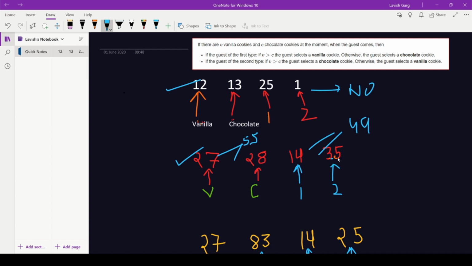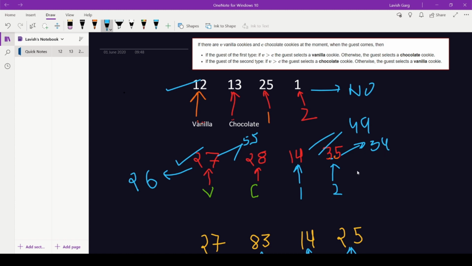But as we know, the second type of guest will select the cookie which is lesser in amount. Let's take a guest of the second type, who will select the vanilla cookie. The number of vanilla cookies remaining is 26 and the number of second type guests left to be satisfied is 34.